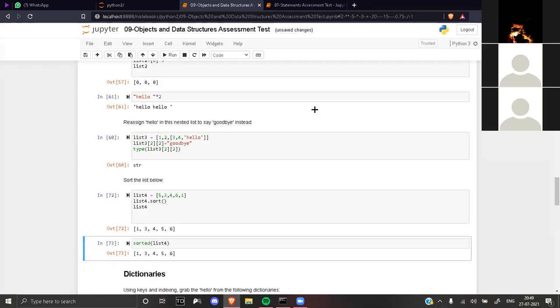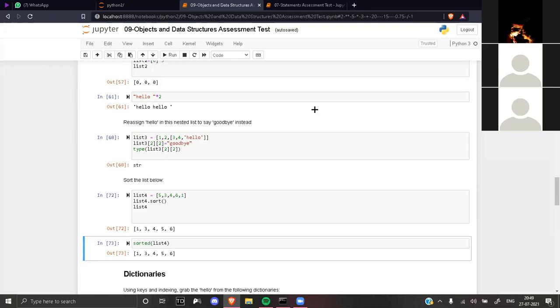By doing dot I can access some properties and some methods. If you have a phone, you can send someone an SMS, call someone, take a picture, and check where your RAM is, what processor you have, how many megapixels your camera is. Just like a phone or any object has attributes and methods, every data type has attributes and methods. So list.sort, string.capitalize, string.upper, string.lower, which we will discuss in some next class. Now come to the next question.